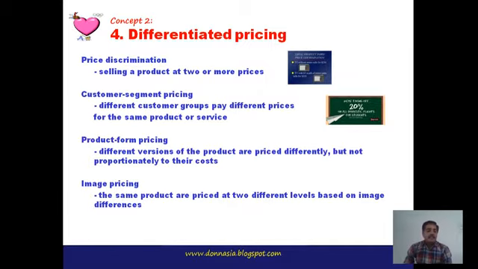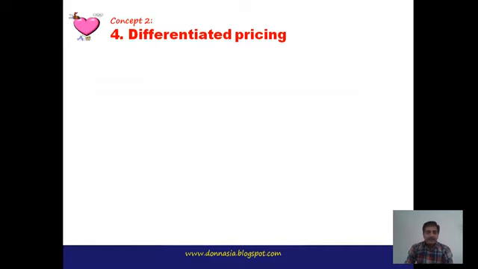Then next is image pricing. The same product is priced at 2 different levels based on the image differences. Just because the look of the product is different, the price is charged differently. So this is also one of the price adaptation strategies under differentiated pricing.